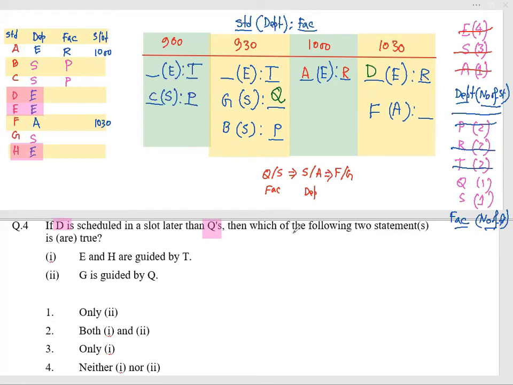Then which of the following statements, two statements, are true? Out of 1 and 2 we need to check. First statement, E and H are guided by T. E and H both are economics and they are guided by T. It is absolutely true.